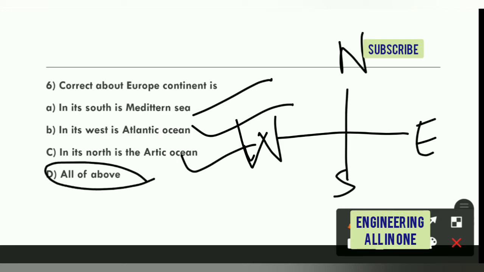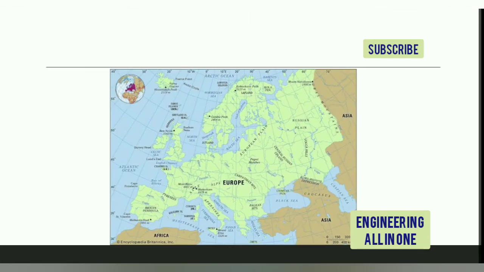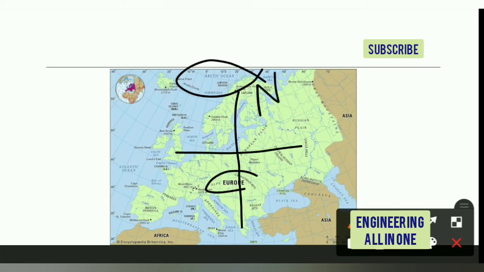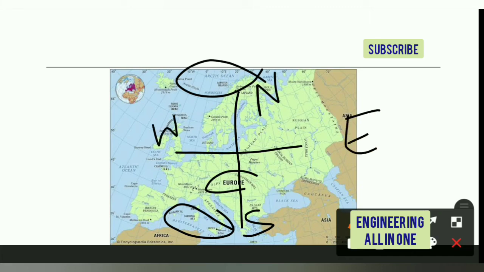Now let us have an eye on the map. This is Europe and this is the Arctic Ocean. If we plot directions, in the north is the Arctic Ocean, in the south is the Mediterranean Sea, this is the west direction and this is the east direction.